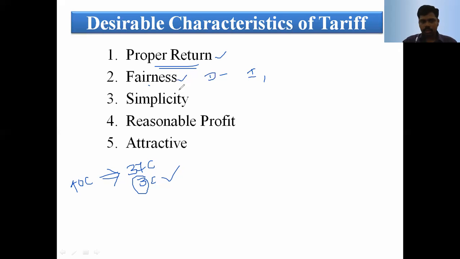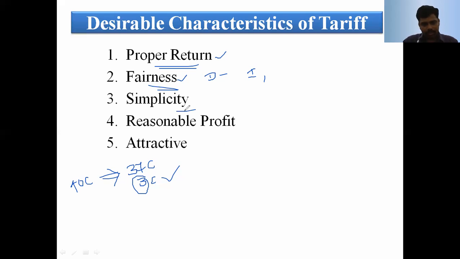That is why the tariff should be fair, because the consumer should be satisfied. Suppose we supply all the consumers at the same cost, say the per unit cost is 4 rupee 50 paise. At that time, the domestic consumer, irrigation, municipal load, which are used for light load, are not satisfied to pay the EB bill.